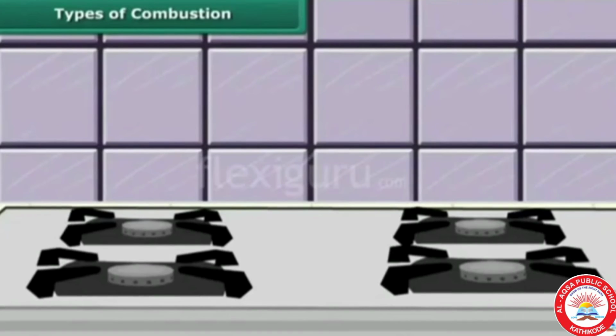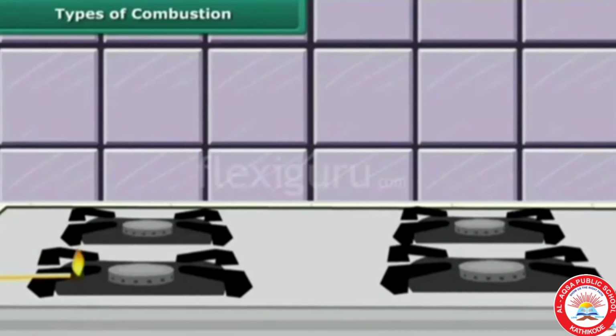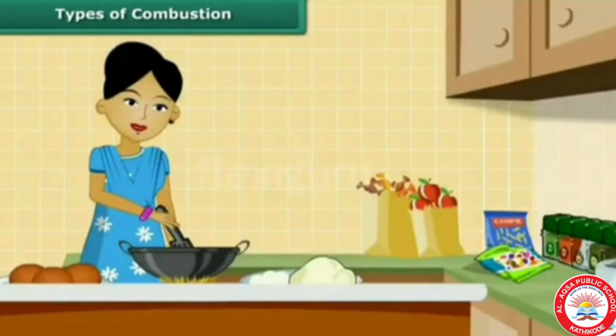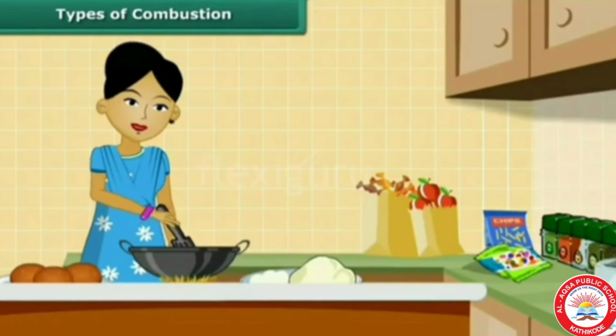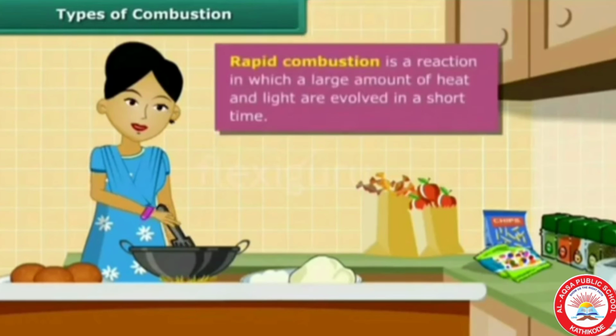Next topic is types of combustion. Bring a burning matchstick near a gas stove in the kitchen. We can see the gas catches fire easily. This type of combustion is called rapid combustion.